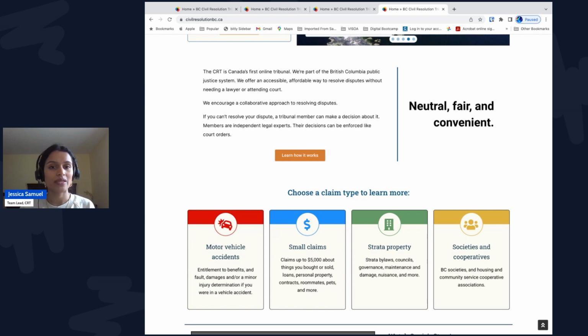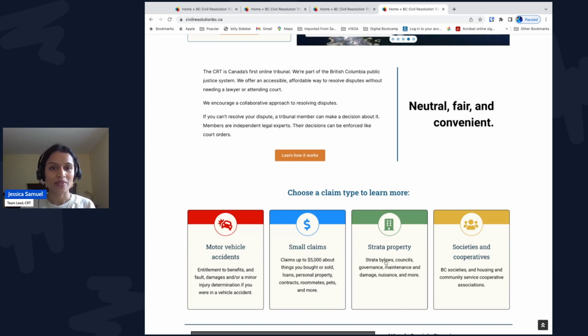One of the things that makes the CRT unique is that it offers tools to resolve disputes early, before the issues become bigger. Today, I'm going to show you the CRT Solution Explorer. It's an online tool that's available 24 hours a day, 7 days a week, and it's anonymous and free to use. It gives legal information that can help you learn about your strata issue. If you want to make a claim with the CRT, you can access the application form at the end of this exploration. So let's get started.